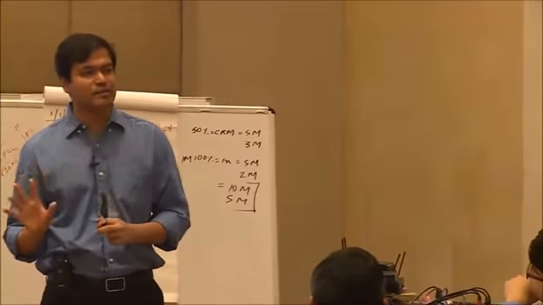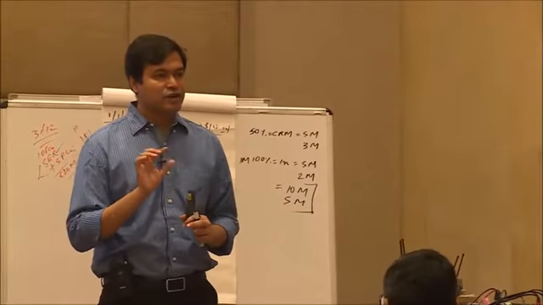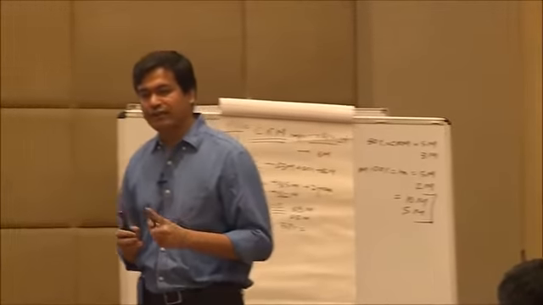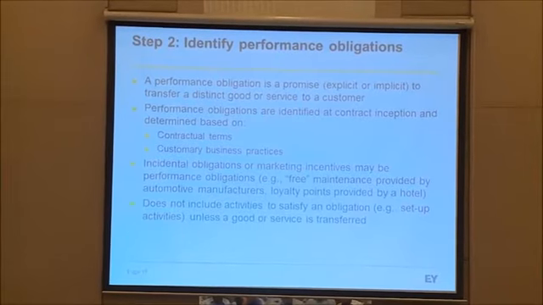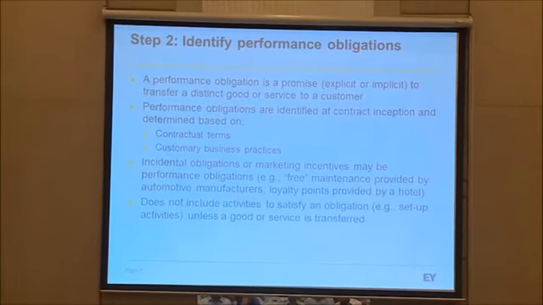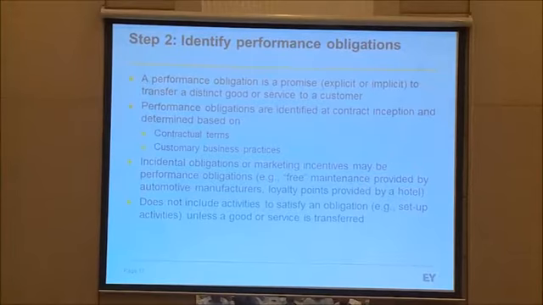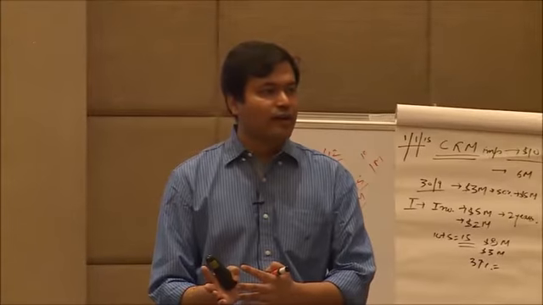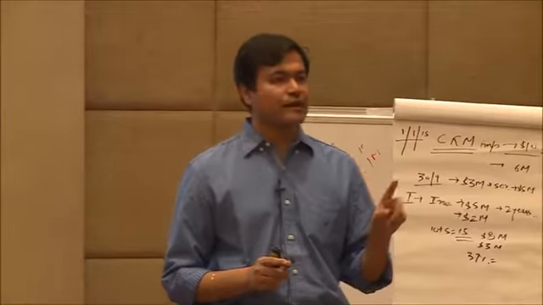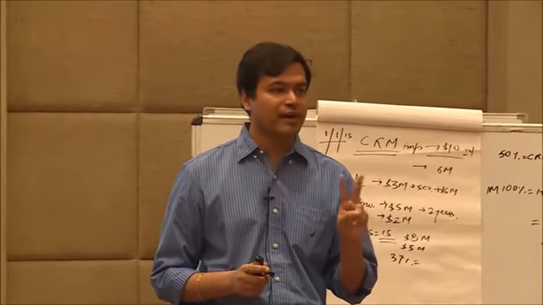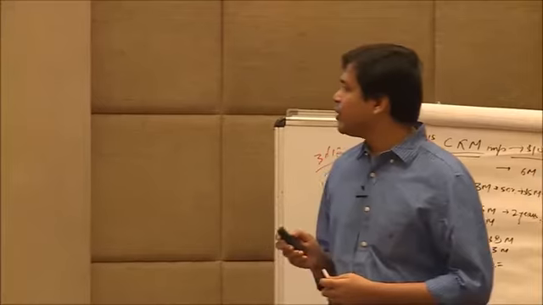Performance obligation has to be identified based on the contractual terms and the customary business practices. Based on the contractual terms means under the terms of the contract you have negotiated that you are going to deliver software plus implementation, which are two performance obligations. But if your customary business practice is such that you never provide implementation unless somebody takes the software also from you, then it is as good as one performance obligation. So you need to see both the contractual terms and the customary business practices when you determine the performance obligation.